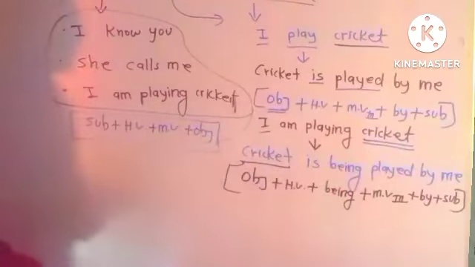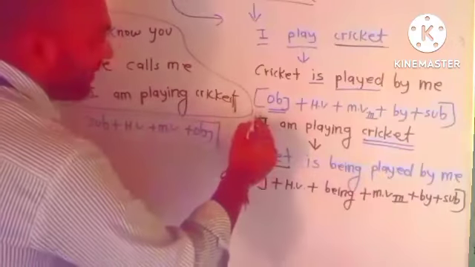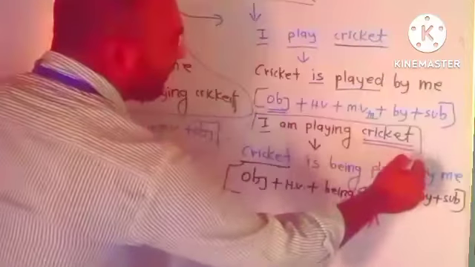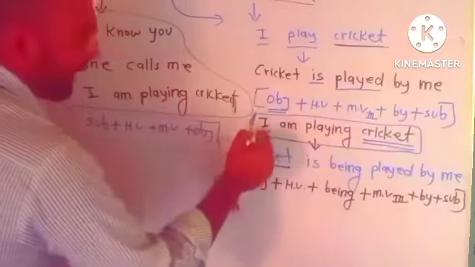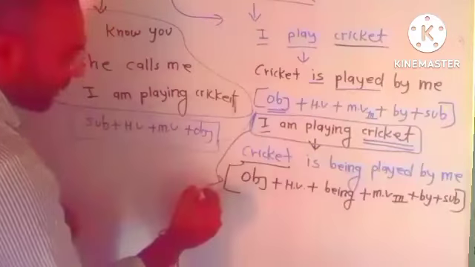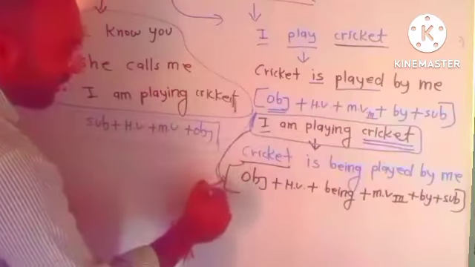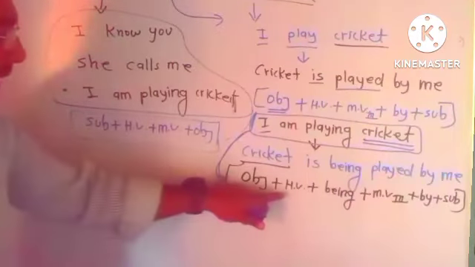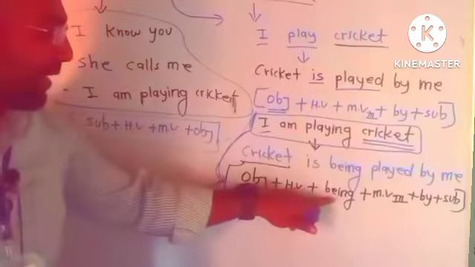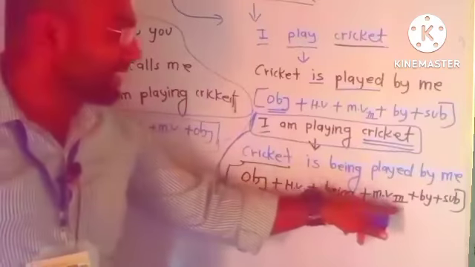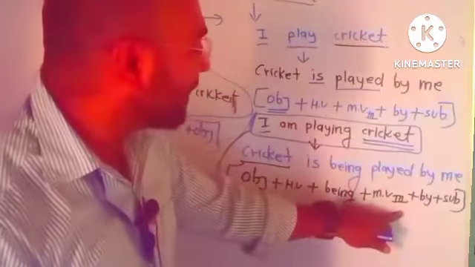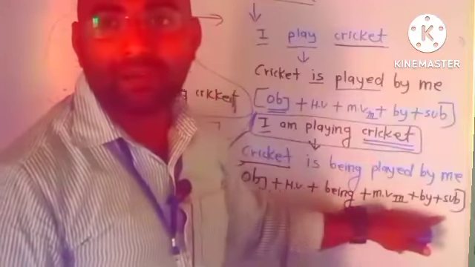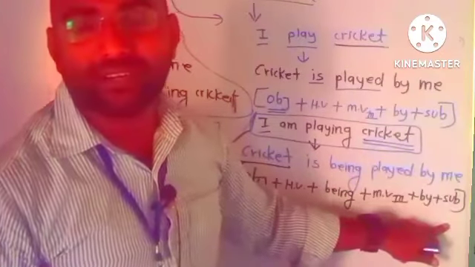If active voice is in continuous tense, we will have to follow this structure: object plus helping verb plus being plus third form of main verb plus by plus subject. Clear now?